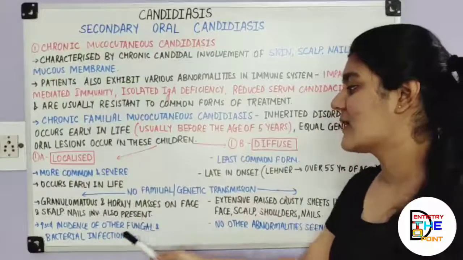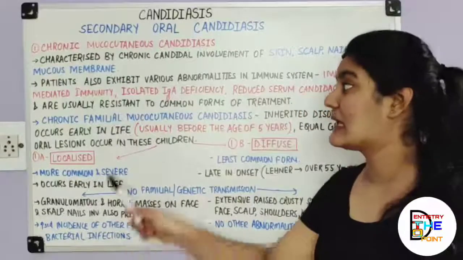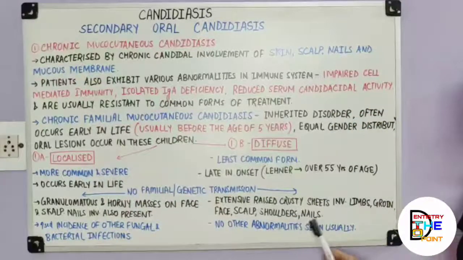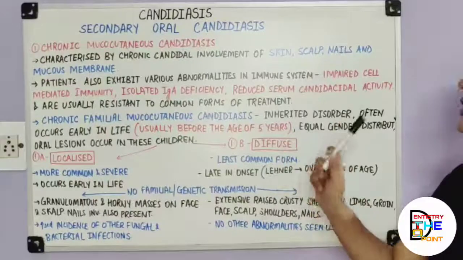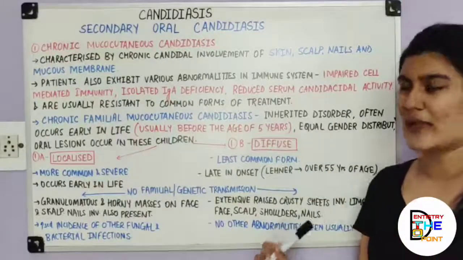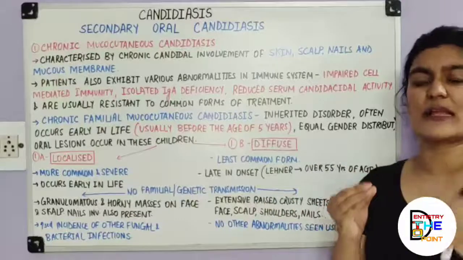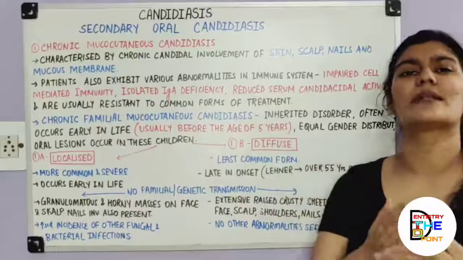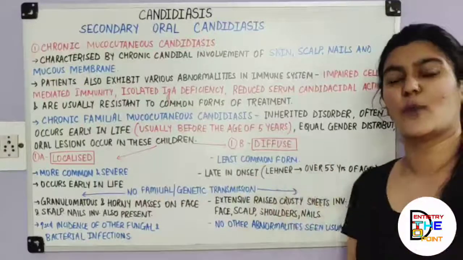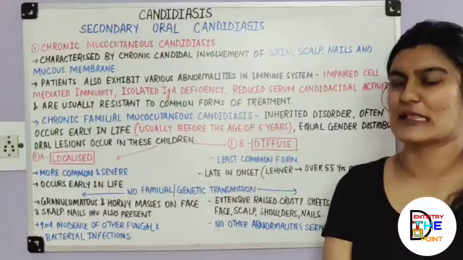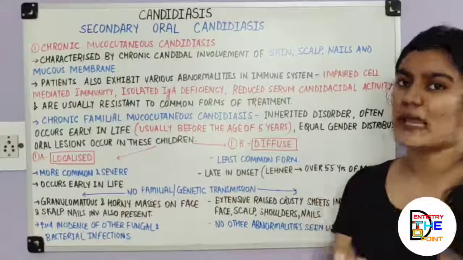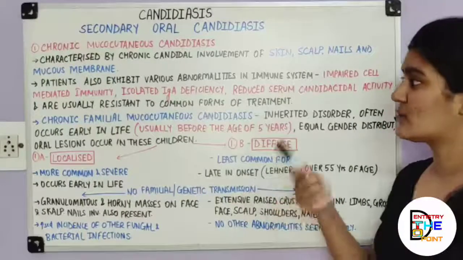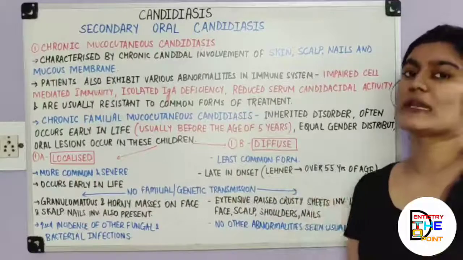Increased incidence of other fungal and bacterial infections is seen in chronic localized mucocutaneous form, while no other abnormalities are usually seen in association with chronic diffuse mucocutaneous candidiasis. So this secondary form is actually not that important, I'm telling you again. If you skip this part, it's fine, but it's always better to learn more so that you write less, because you write less in the exam. So if you keep this in mind, it's going to help you. So these are the three forms, and we'll quickly see the next form now.